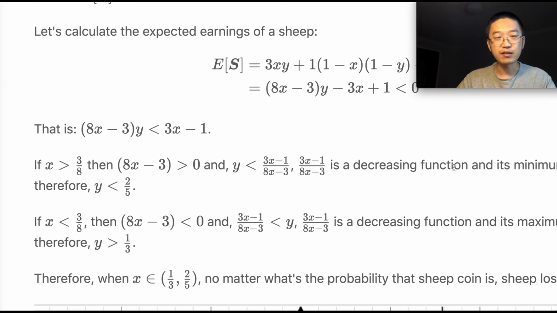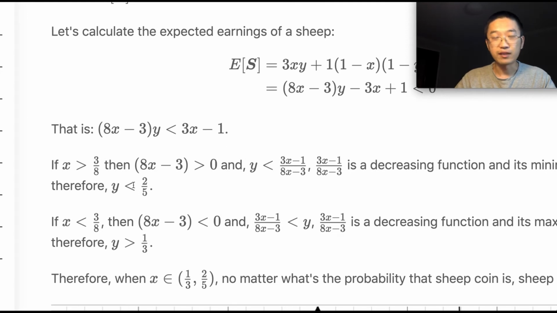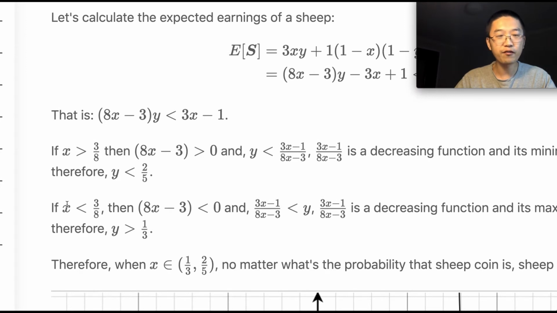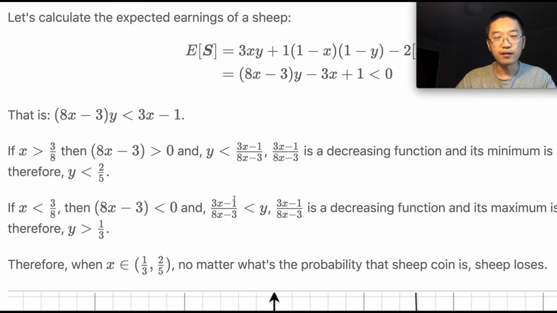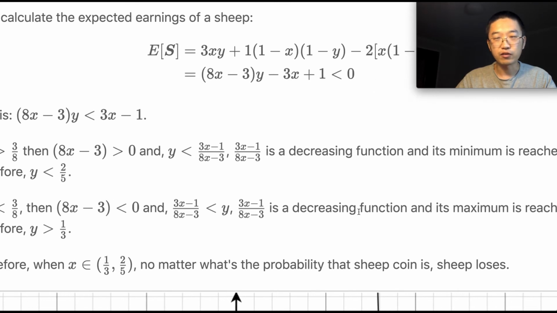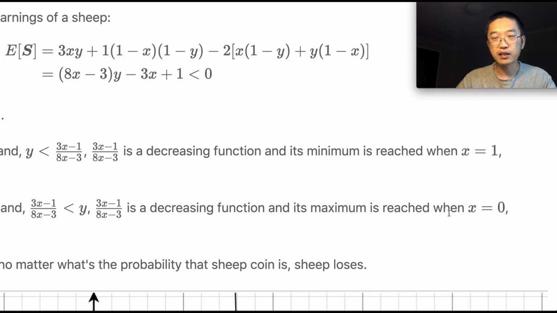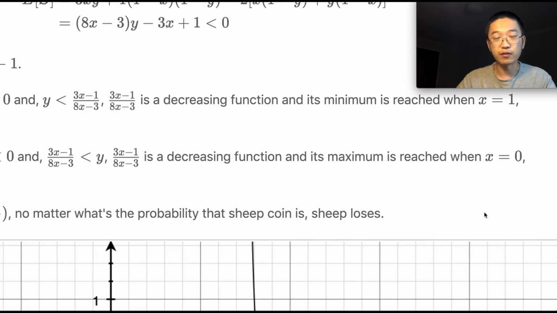So in that case, the wolf only has to show up its coin with head with probability less than 2 over 5. But what if the sheep's probability of showing head is less than 3 over 8? In that case, 8x minus 3 is less than 0, and the function is also decreasing, and it has a maximum when x is equal to 0.